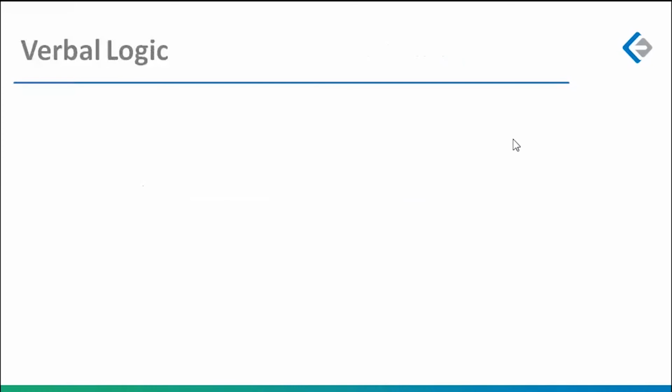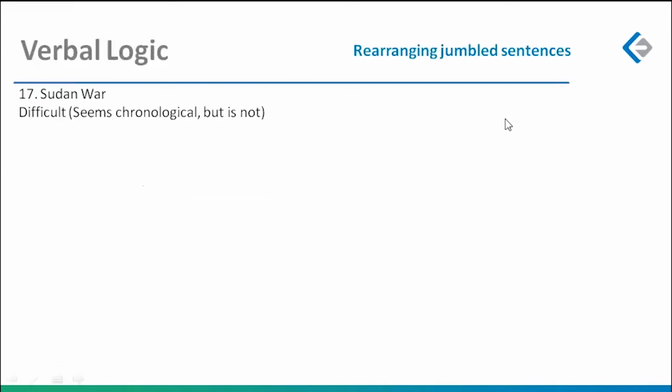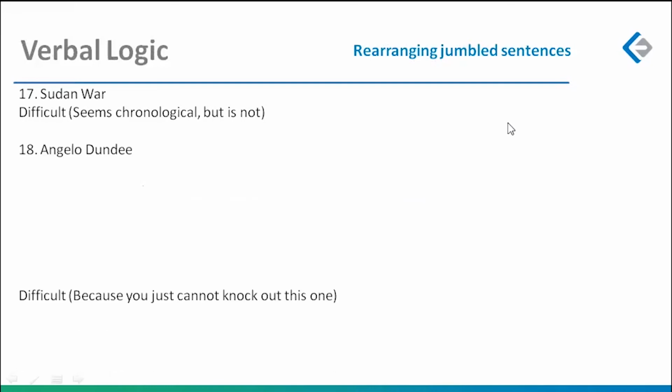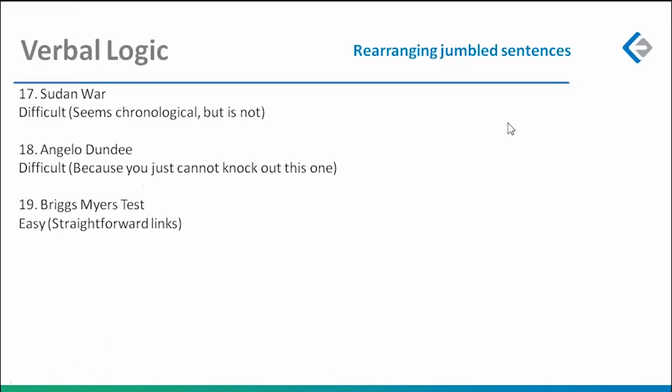Then we go to the verbal logic section, which had 8 questions: 3 in rearranging jumbled sentences, 3 in summaries, and 2 in your out of context. The Sudan War passage might have appealed to you because it seemed chronological, but technically it gets stuck after a certain point. So I would call it difficult. Angelo Dundee, undoubtedly the most difficult. I would have pretty much rated this very difficult, very, very difficult compared to the others.